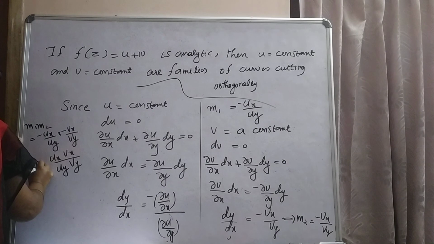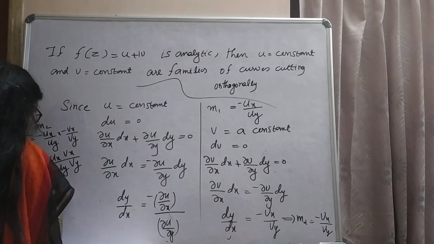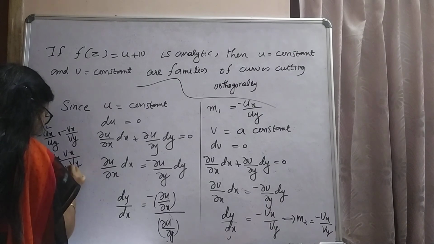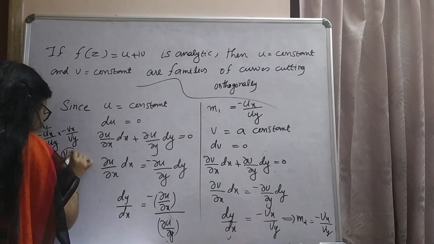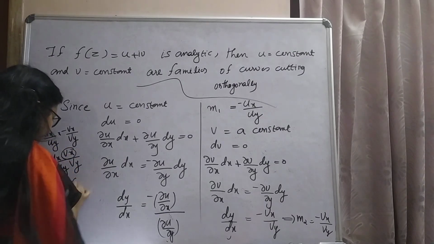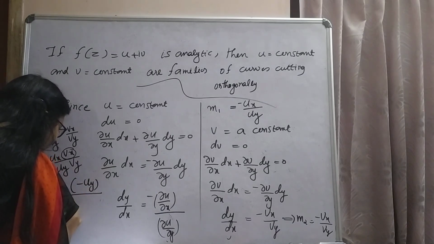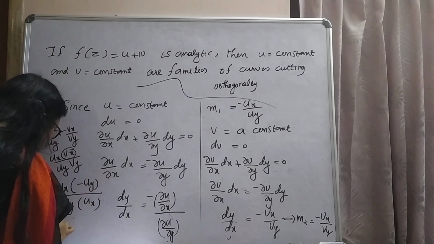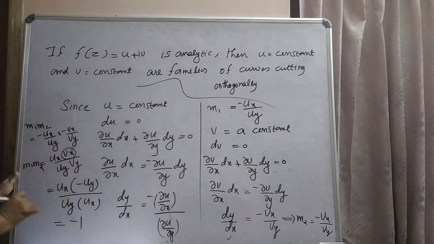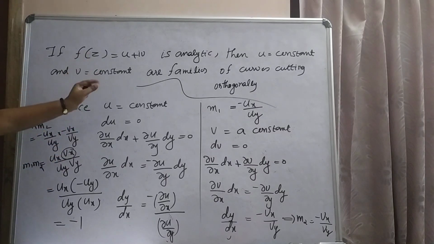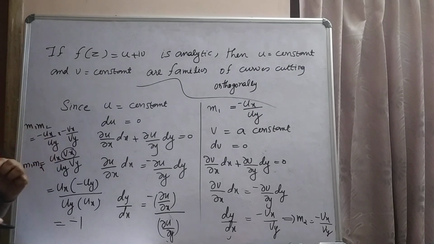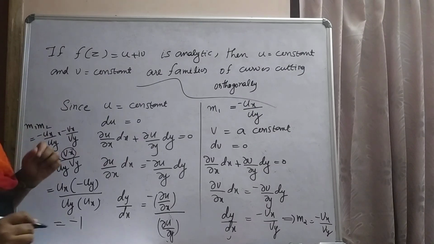By applying the CR equations, m1 m2 equal to ux into vx, which is minus uy, by uy, also vy is ux. Here we get the product m1 and m2 as minus 1, which means that these two curves are cutting orthogonally. Hence the answer. Okay, thank you.